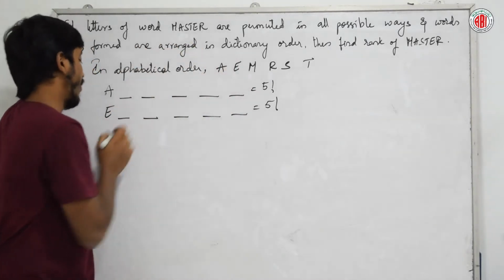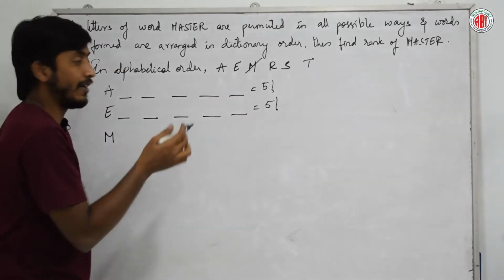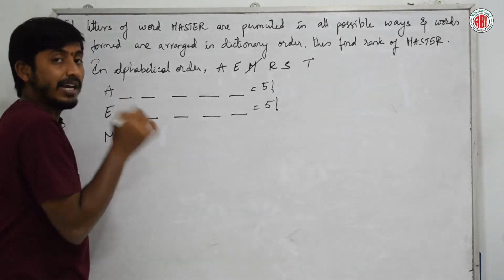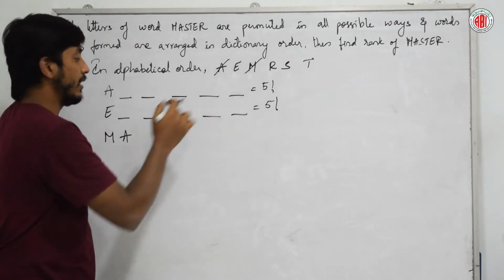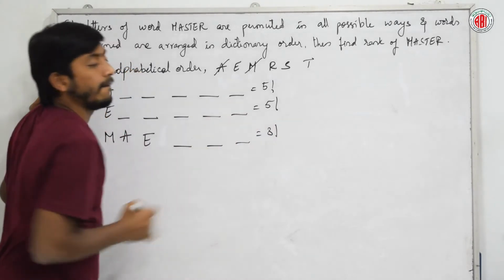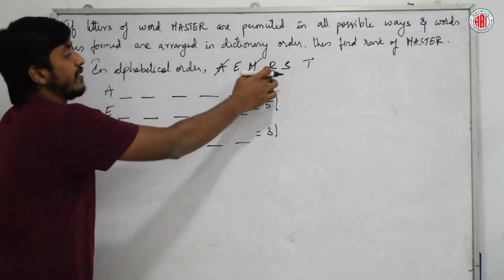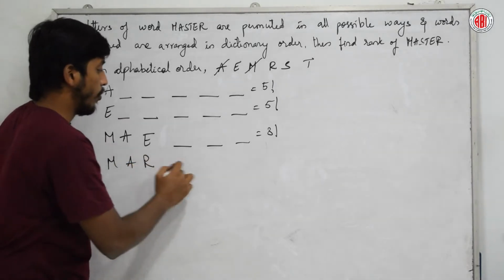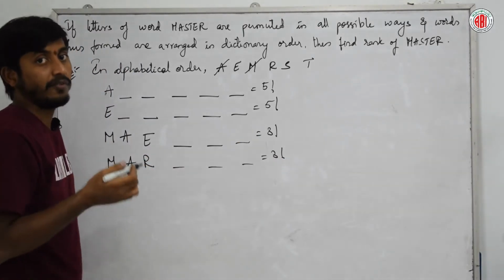Next, now I want to start with M. Done. Inside M, what will be our next letter? Obviously again we have to start from the first. A is also done, we want the word starting with A only. Next, let us check with E. No, we don't have it, so the left out letters are 3. Again in this category, M, A, E. After E, which is the next letter? R. Is R suitable for us? No. So we can have 3 factorial more words.